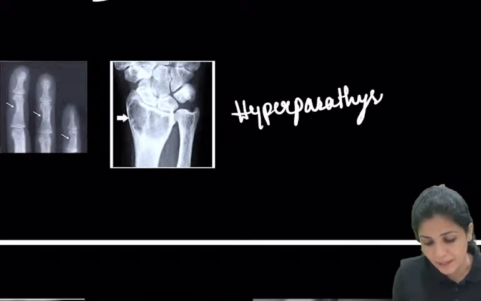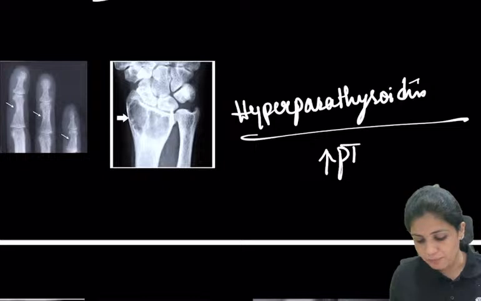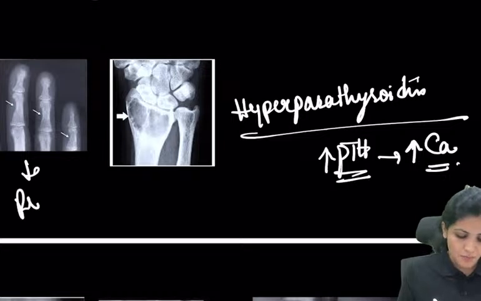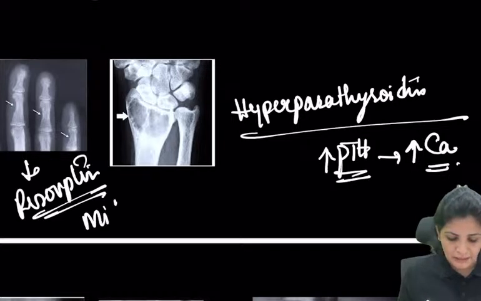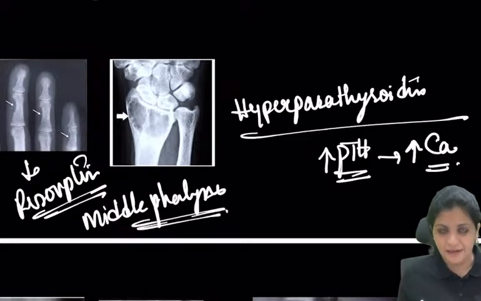And this is hyperparathyroidism. What is hyperparathyroidism? There is an increase of PTH with an increase of calcium, because of resorption. This resorption is usually seen in the phalanx of the hand, especially the radial side.